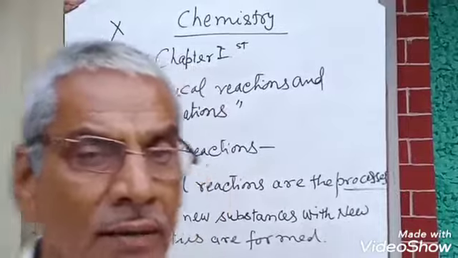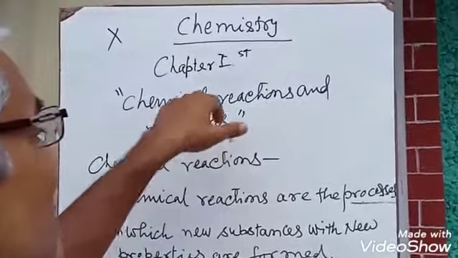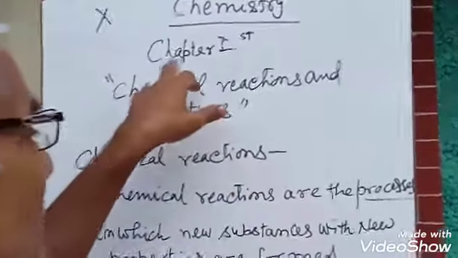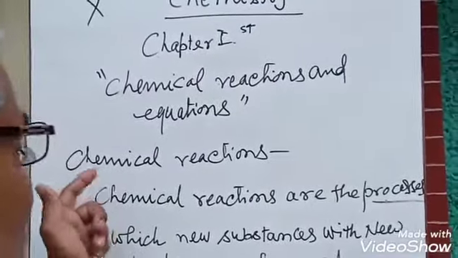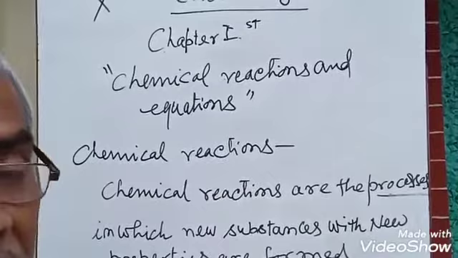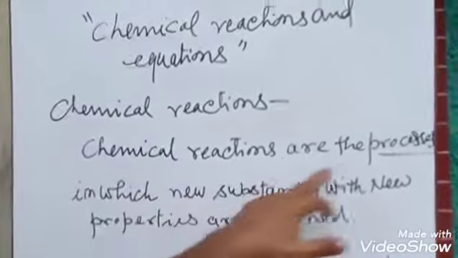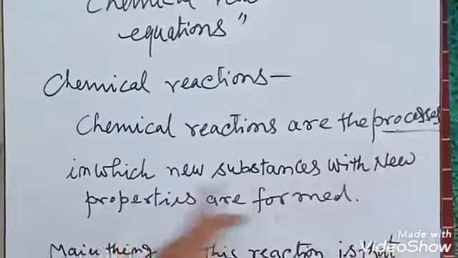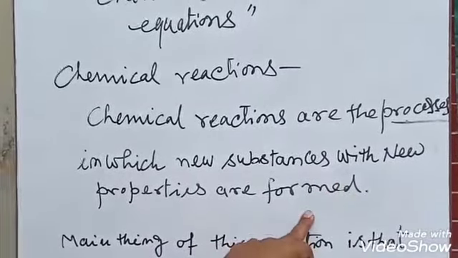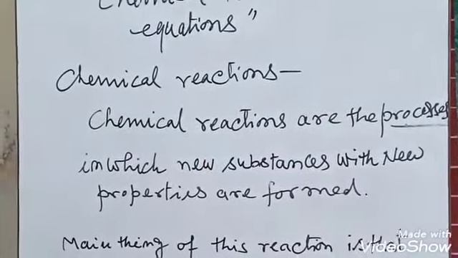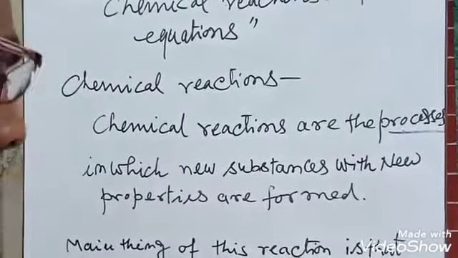Now, today I am going to say something about chemical reactions. Chapter one of chemistry. First of all, we take the chemical reactions. What is a chemical reaction? We have to understand. Chemical reactions are processes in which new substances with new properties are formed. In these processes, new substances are formed with new properties. This is an important thing here.